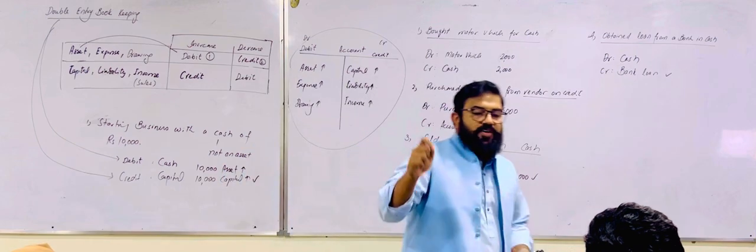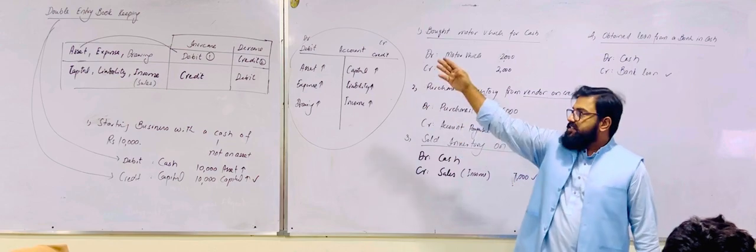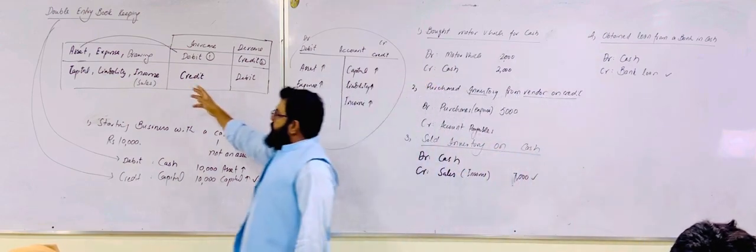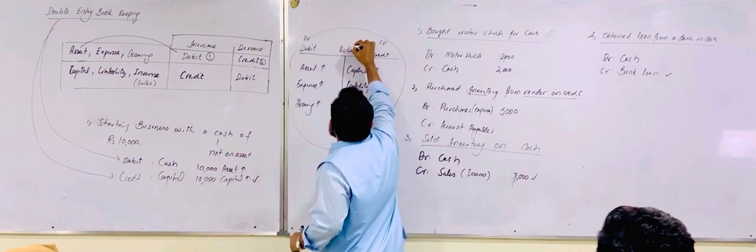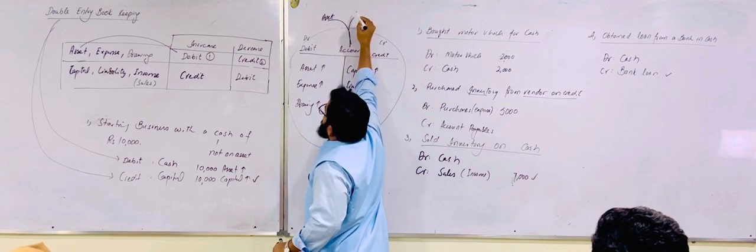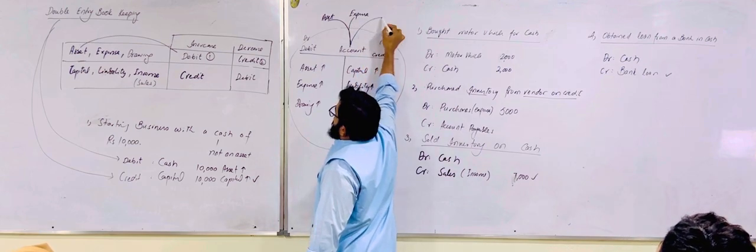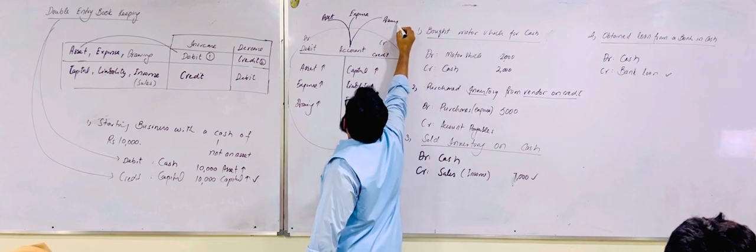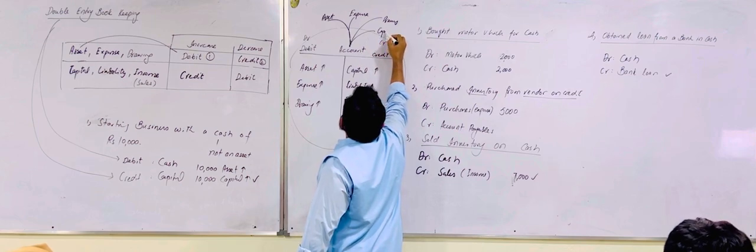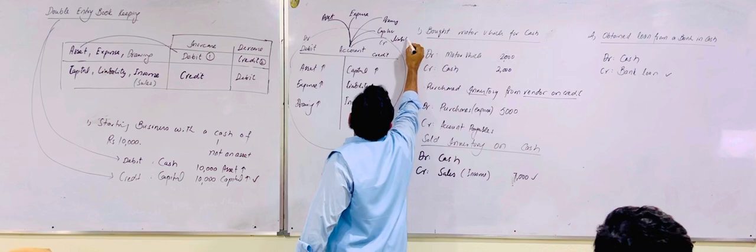Simple. And if we are having a T account of any of these accounts, this T account might be relevant to an asset, expense, drawings, capital, liability, or income.